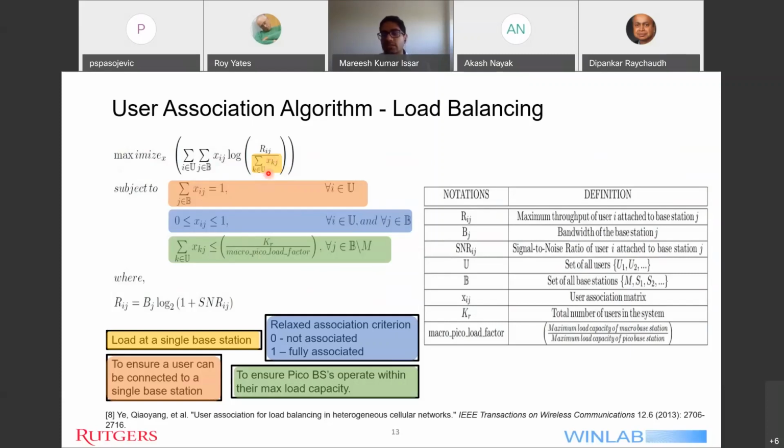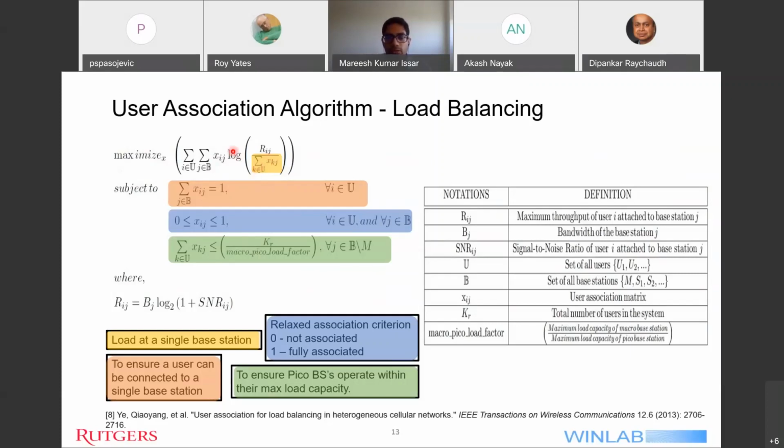This normalization, we can take it in terms of bandwidth normalization. For example, if the base station has a particular fixed amount of bandwidth resource, then by dividing by the total number of users attached to the base station, I am assuming that I give each user an equal share of bandwidth. So this is a normalization factor.